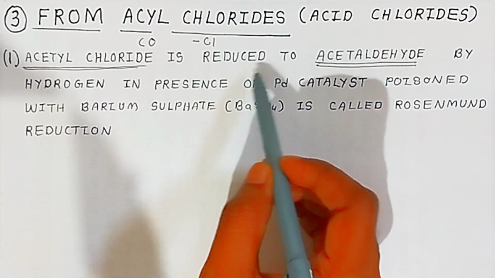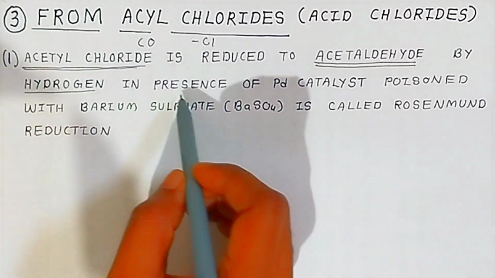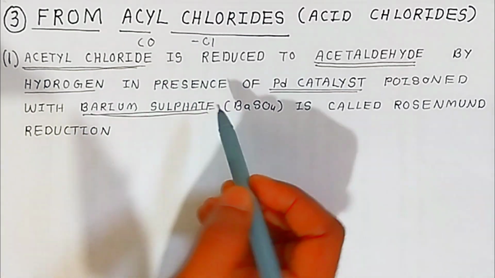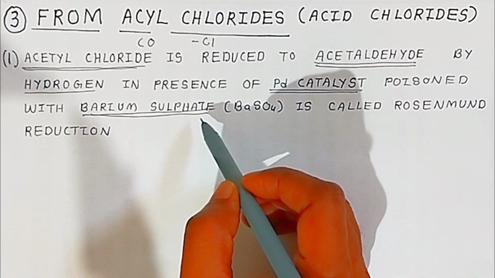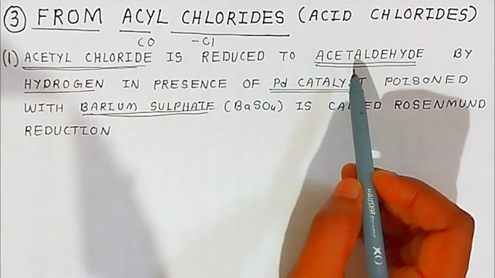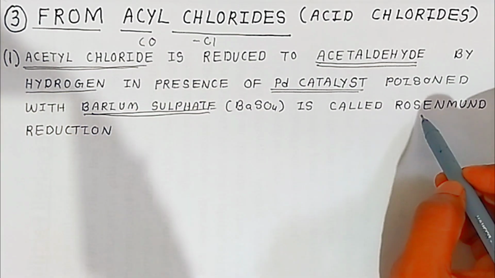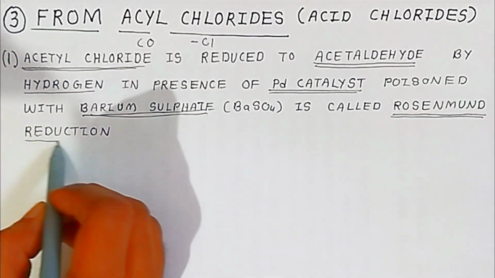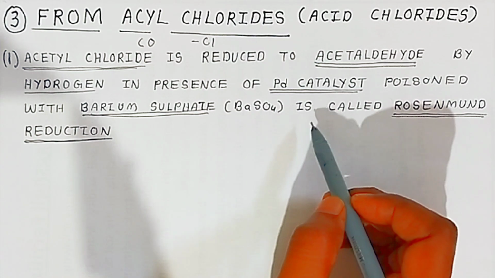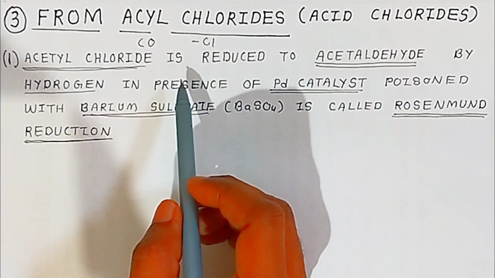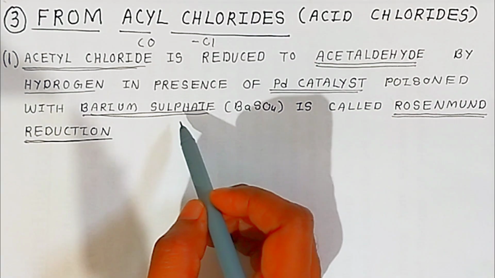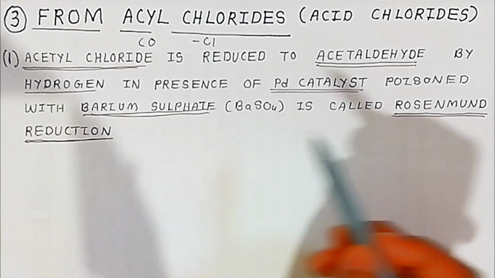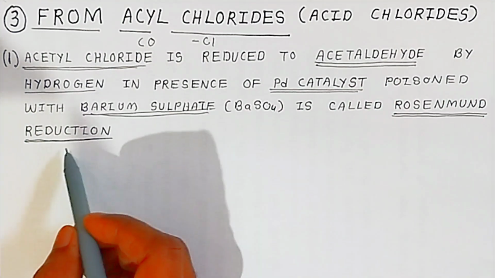Acetyl chloride is reduced to acetaldehyde by hydrogen in presence of palladium catalyst, Pd catalyst, poisoned with barium sulfate. You have to use barium sulfate also. So it is a mixture of palladium and barium sulfate which will provide hydrogen, and because of this hydrogen acetyl chloride is reduced to acetaldehyde. This was discovered by the scientist Rosenmund. That is why this reaction is very famous by the name Rosenmund reaction. Preparation of aldehyde from acetyl chloride by using palladium catalyst and barium sulfate is called Rosenmund reduction.